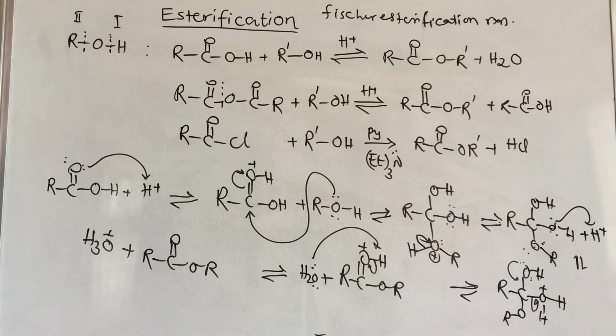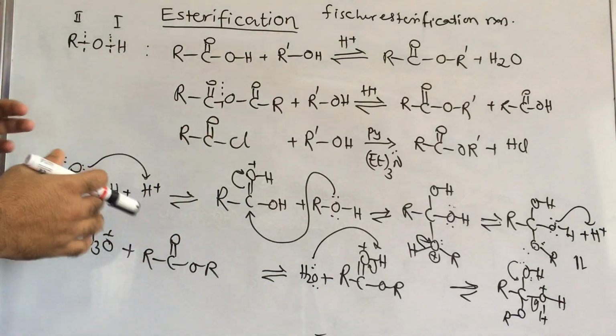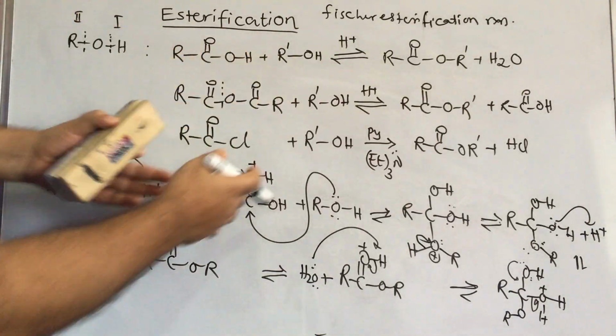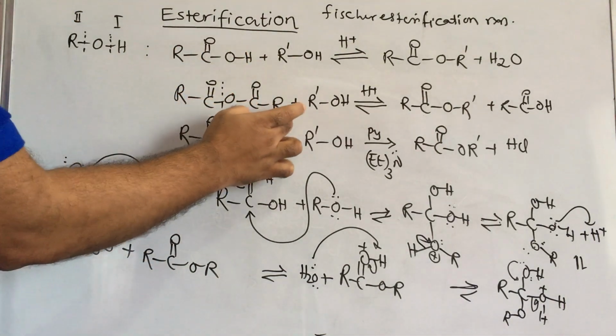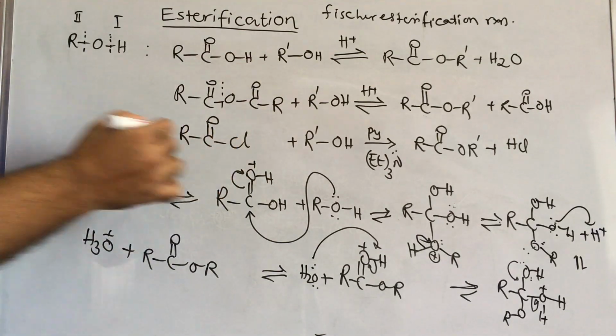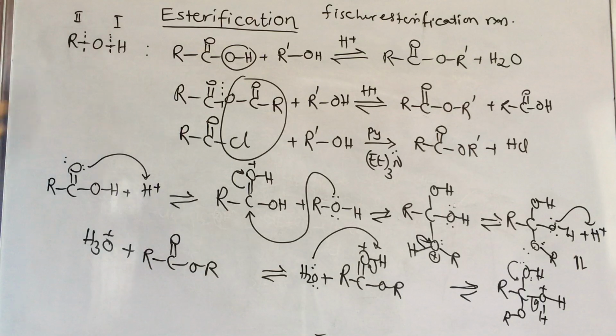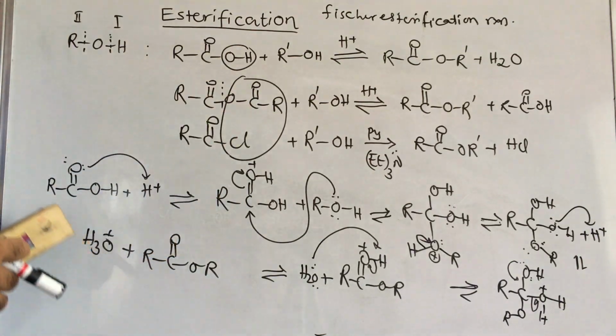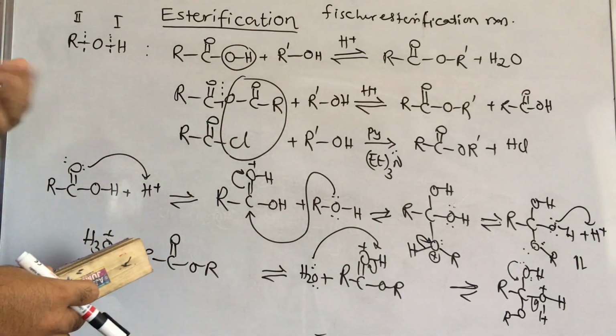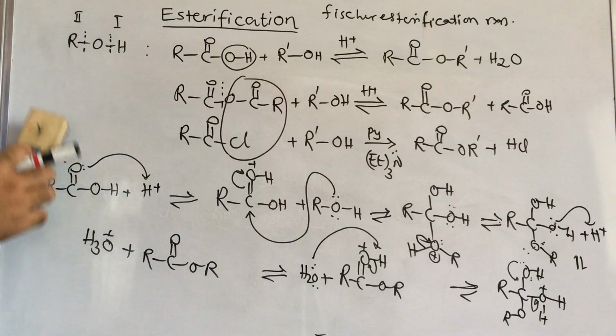Okay. Here the same mechanism is also applicable for the remaining ones. At that time this is the leaving group. This is the leaving group. So these are good leaving groups compared with the OH group. That's why, one more reason also, in acid chloride we are not using acidic medium. Compared with this, OH is somewhat less, a poor leaving group. This is a good leaving group.